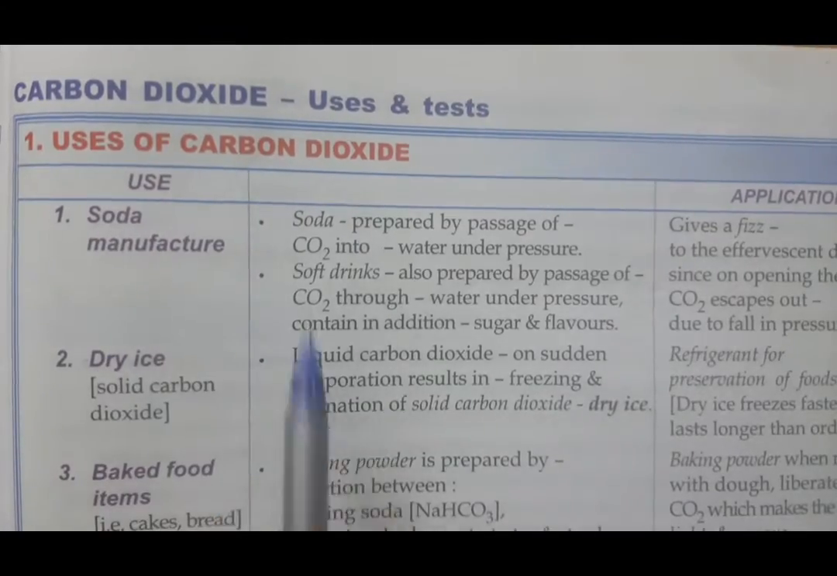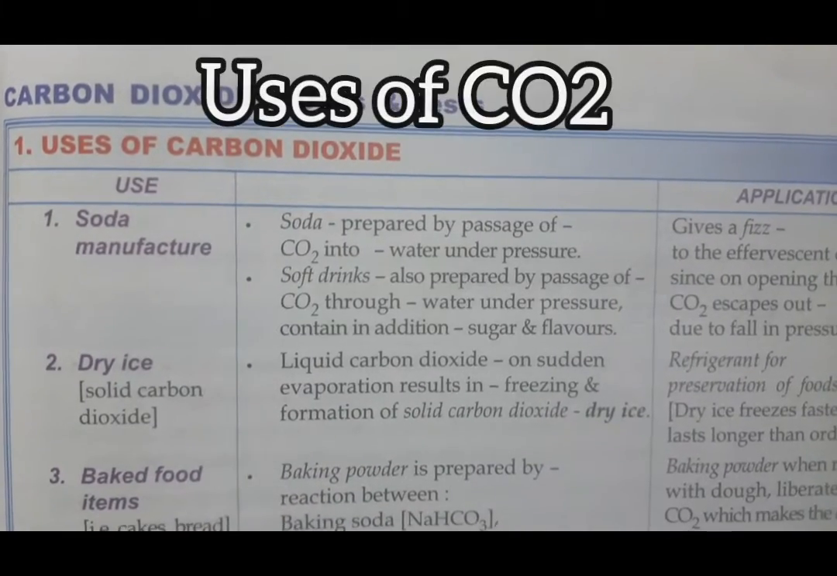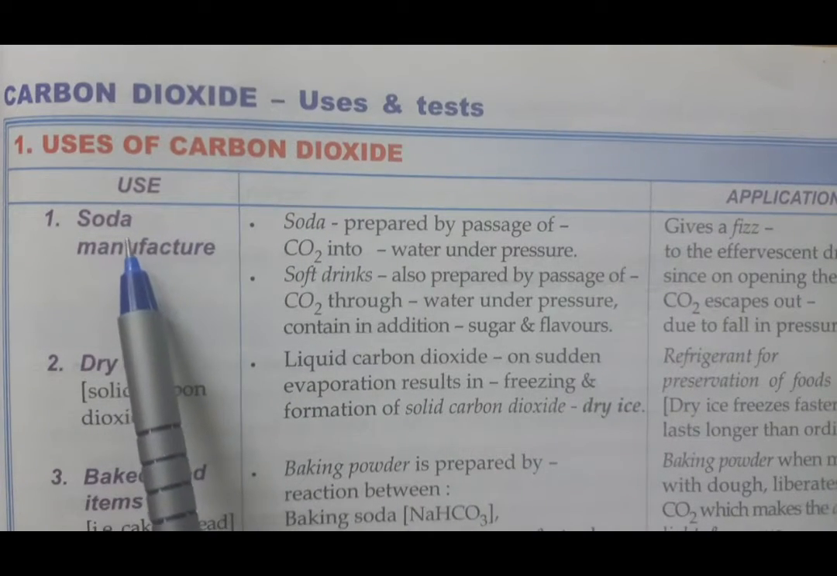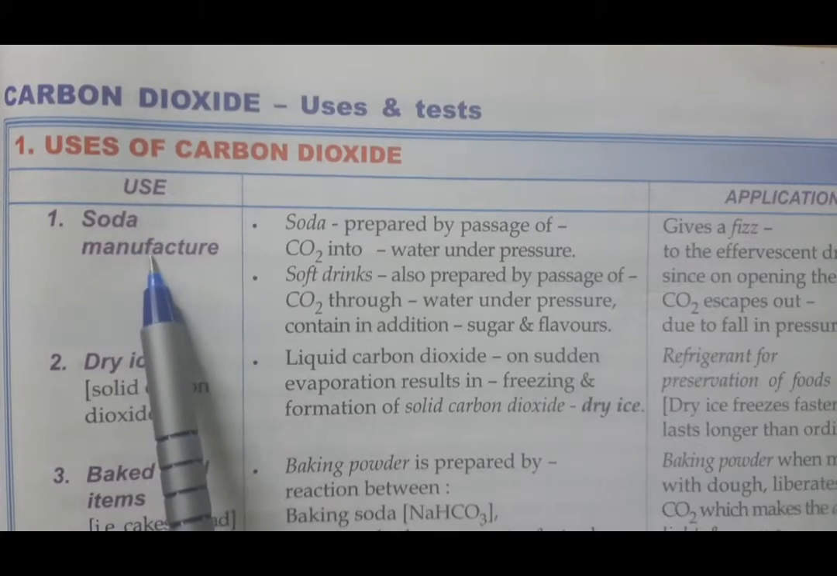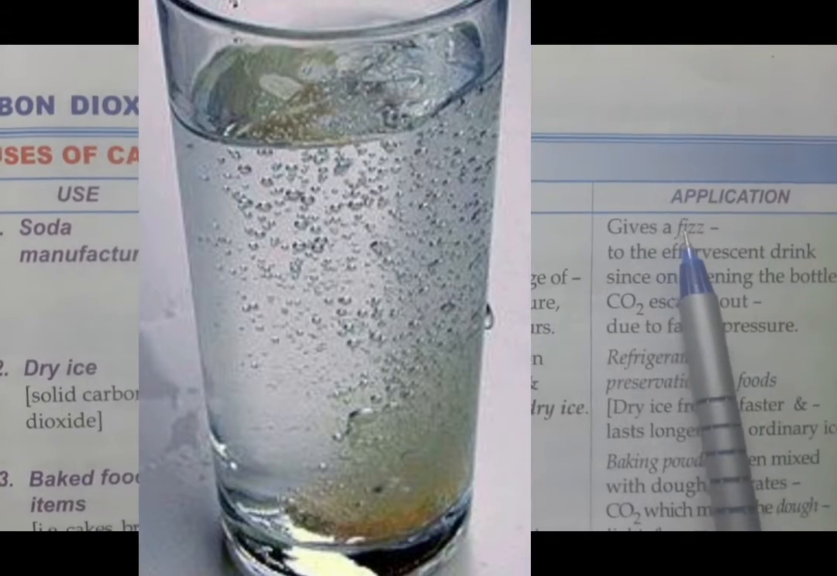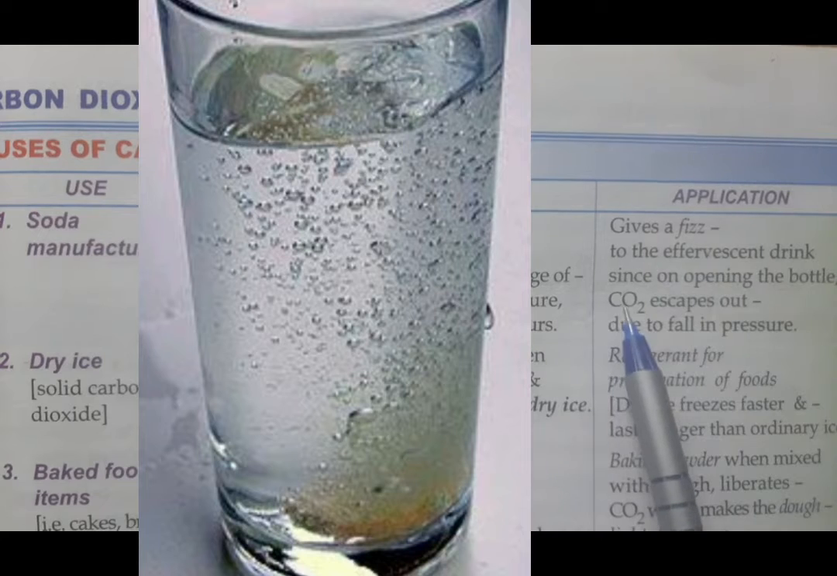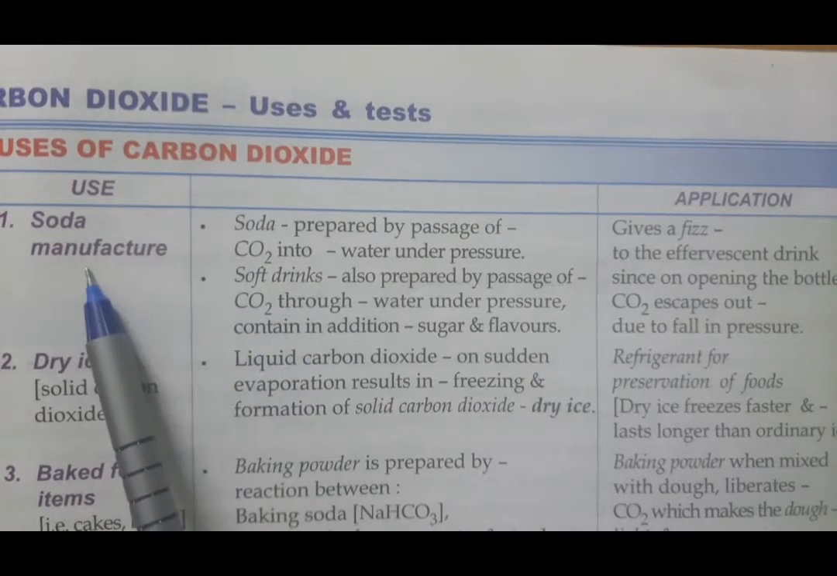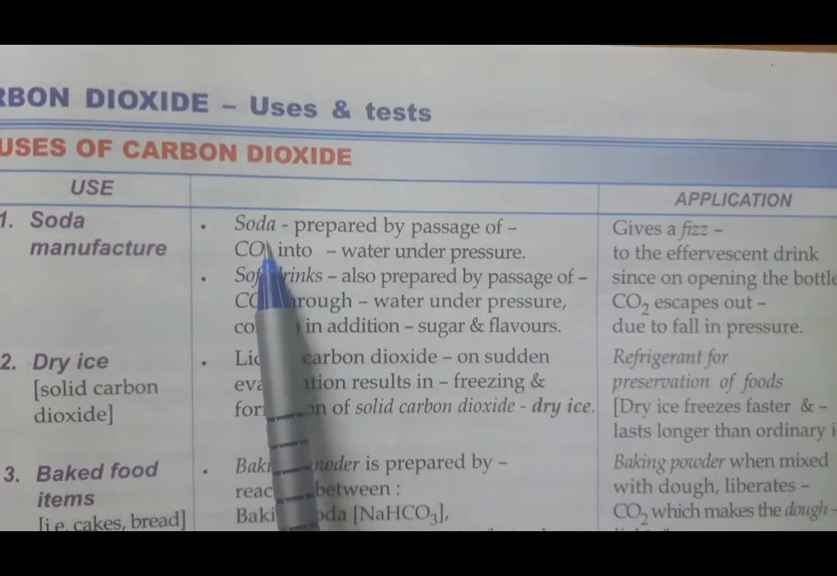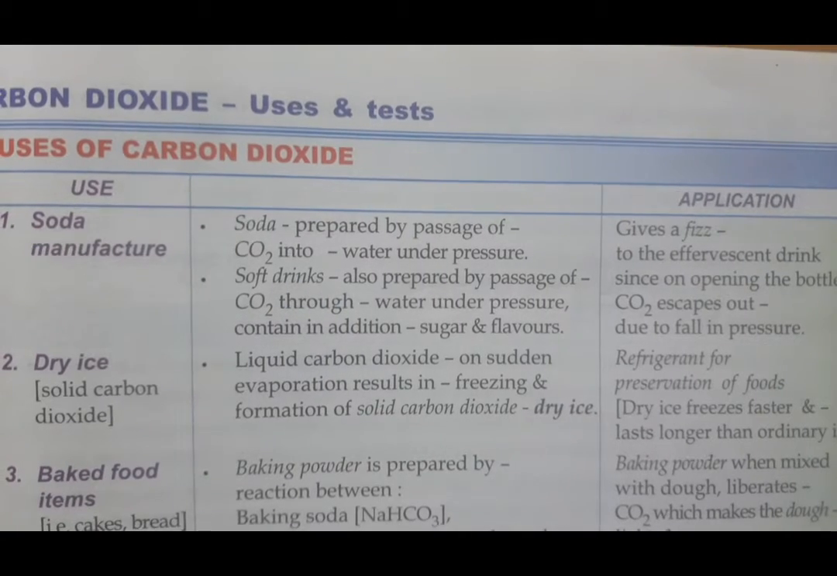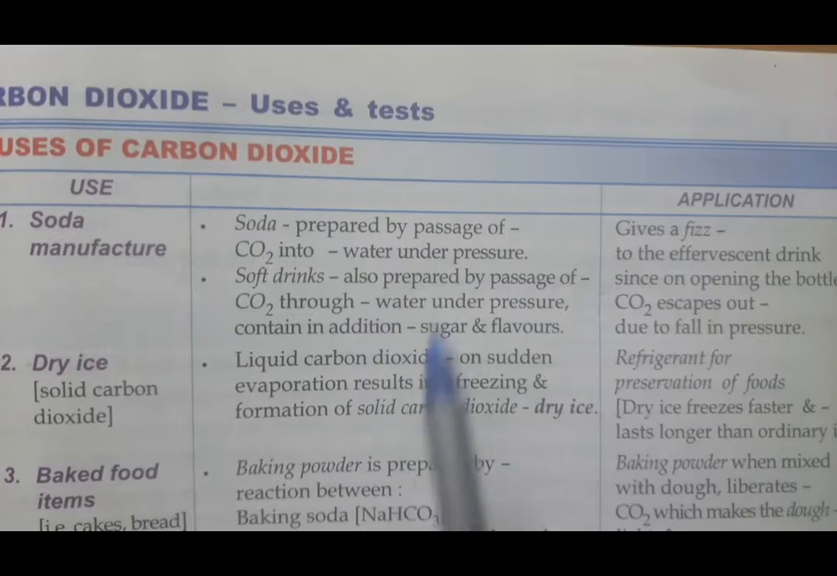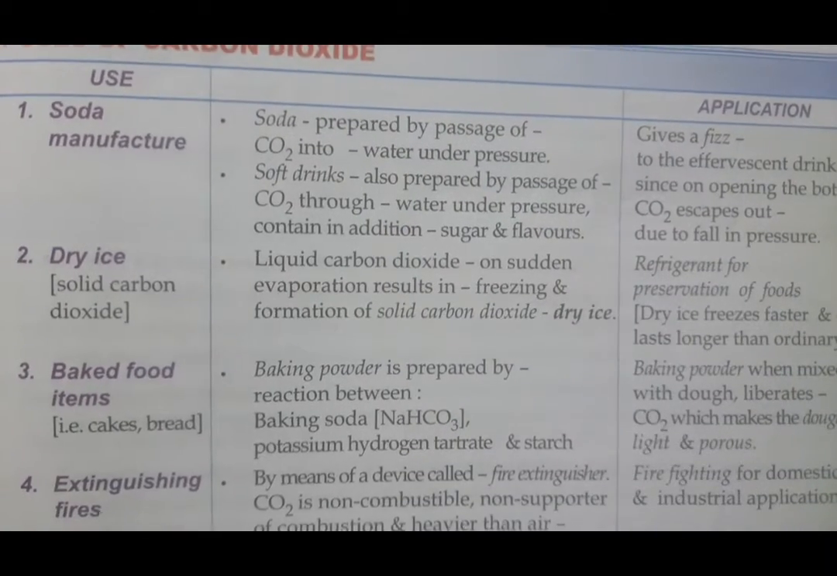We'll come to the uses of carbon dioxide. From here also a lot of objective questions may come. Number one use: carbon dioxide is used in manufacture of soda waters. These are called fizzy drinks because the bubbles that come up are carbon dioxide. It is used in soft drinks. So to remember, carbon dioxide is used in soda water and in soft drinks also. That much is enough. The bubbles which come are actually carbon dioxide, dissolved in your water.